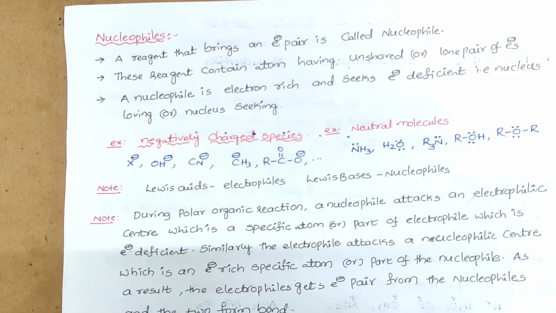Whether the electrophile is attacking a nucleophilic part or the nucleophile is attacking an electrophilic part, a bond is formed between these two. So here I would like to give the conclusion: totally there are three types of attacking reagents. One is free radical, another one is electrophile, and the third one is nucleophile.